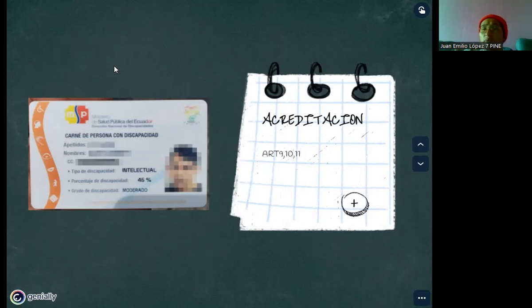With this, the government and institutions referring to disabilities in Ecuador have more control over the population of people with disabilities. But it's important to understand that a lot of people use this ID for bad things.